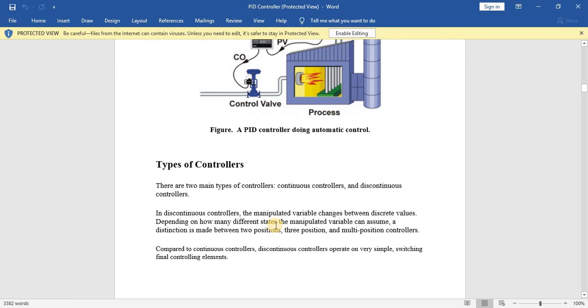Depending upon how many different states the manipulated variable can assume, a distinction is made between two-position, three-position and multi-position controllers. Compared to conventional continuous controllers, discontinuous controllers operate very simply and also switch the final controlling elements.